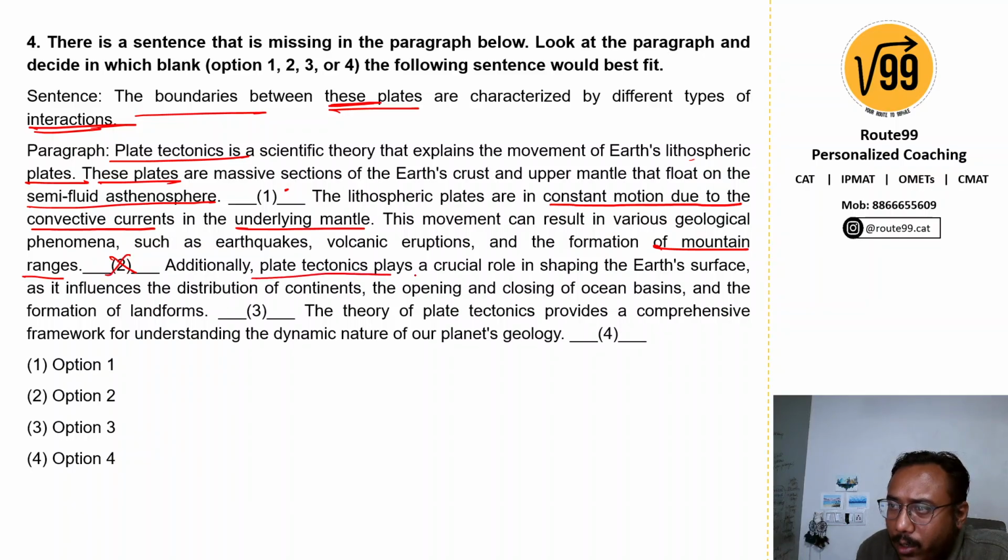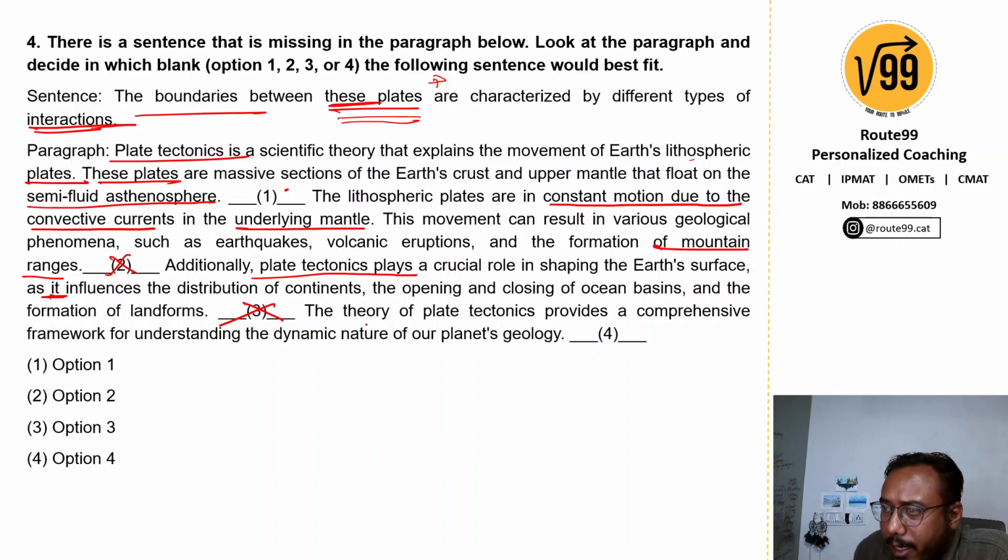"Additionally, plate tectonics plays a crucial role in shaping Earth's surface as it influences the distribution of continents and the opening and closing of ocean basins and the formation of landforms." So they are talking about plate tectonics plays a crucial role as it, in singular. Right, so clearly we cannot use these plates because they are in plural. So we cannot put it here as well.